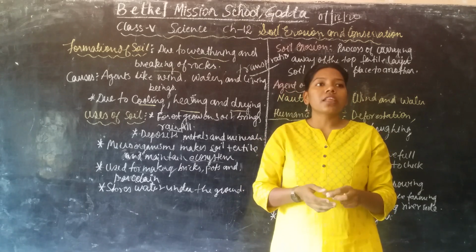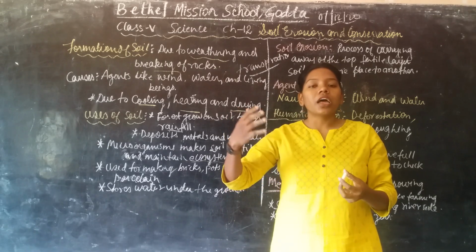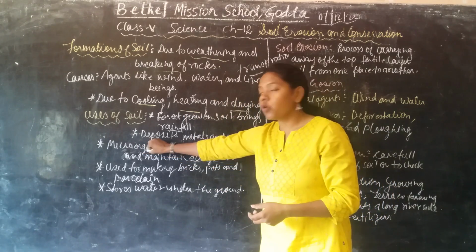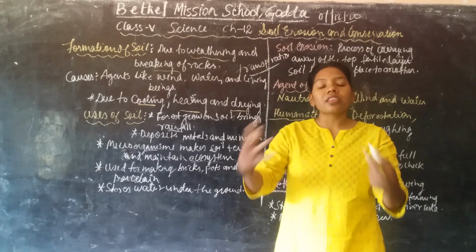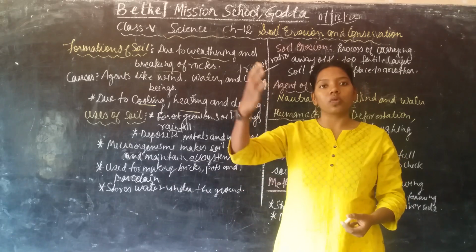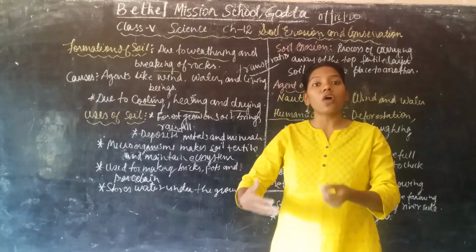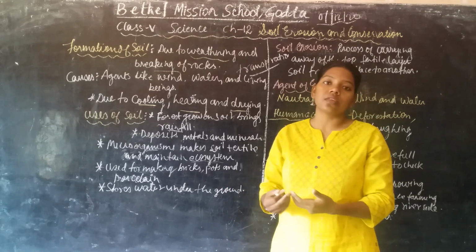Yes or no? For example, what happens when plants and animals die? These microorganisms decompose the dead bodies of plants and animals, and what happens? It makes the soil fertile. After that, what happens? In that fertile soil, the plants grow. So this is how we interact with each other. This is how we balance the ecosystem.